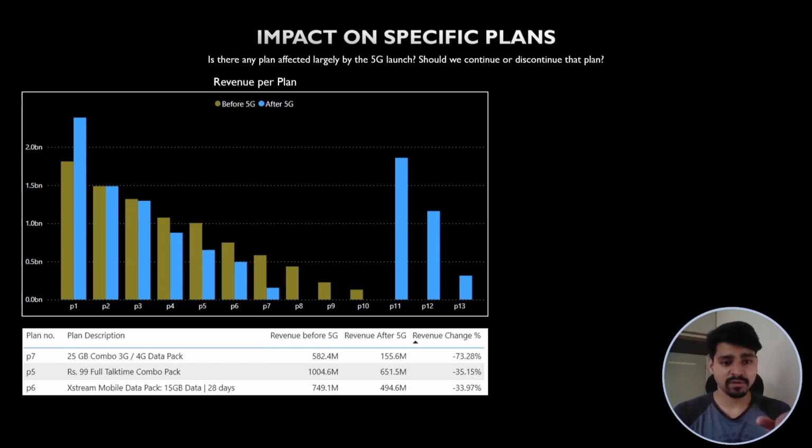Talking about plan P5 and P6, they are moderately affected, around 35% change in their revenue, because they offer limited talk time and limited data. However, we need to continue plan P5 because it is the only full talk time plan in our recharge plans, and we can prevent the users who are dependent on this plan from unsubscribing from our services. And plan P6 can be discontinued because we can offer better services through our other profitable plans.